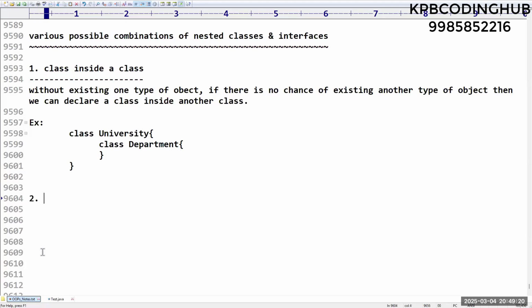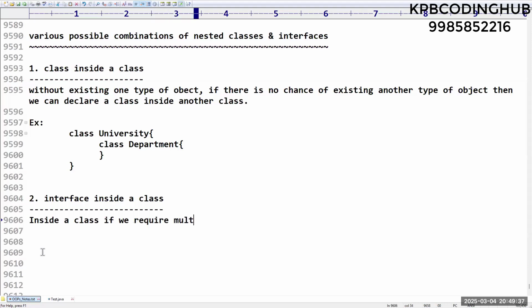Yes. Next, second one, interface inside a class. Can I define an interface inside a class? Yes, we can define an interface inside the class.